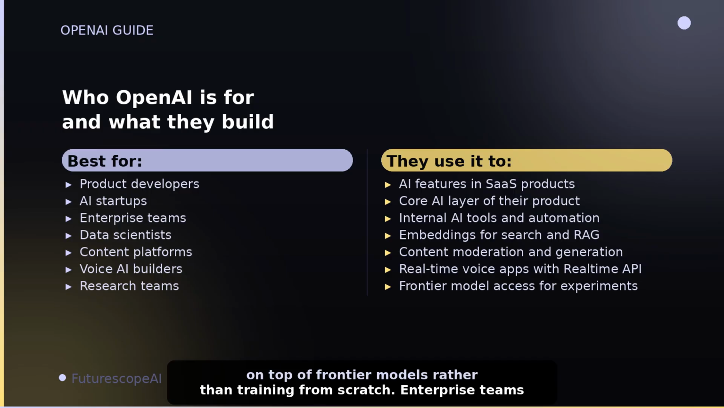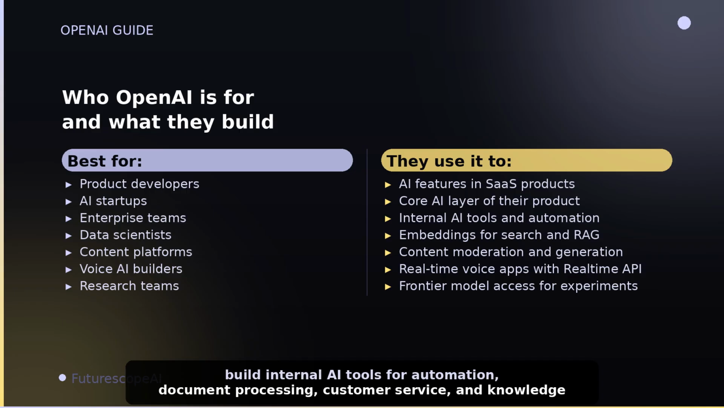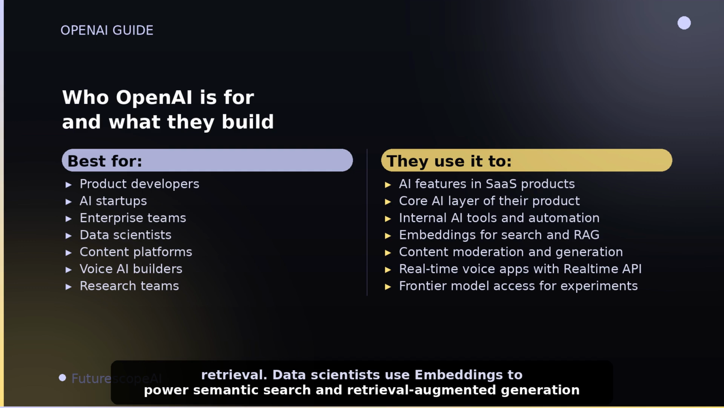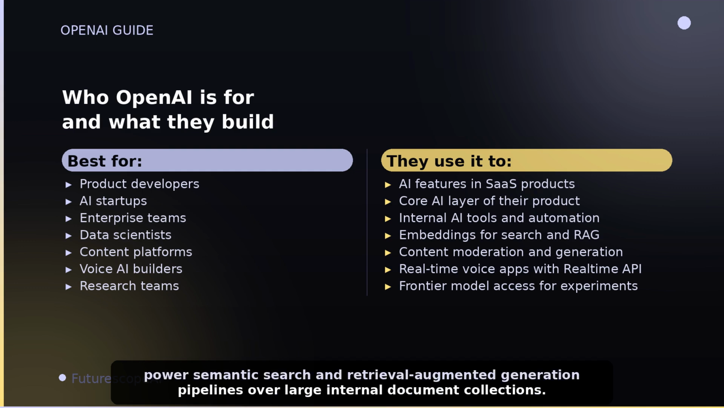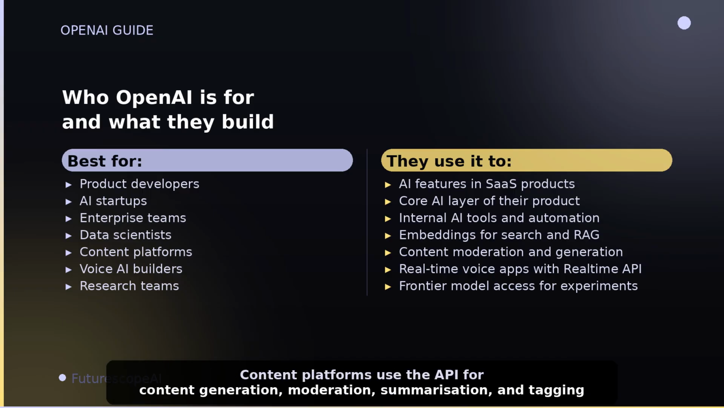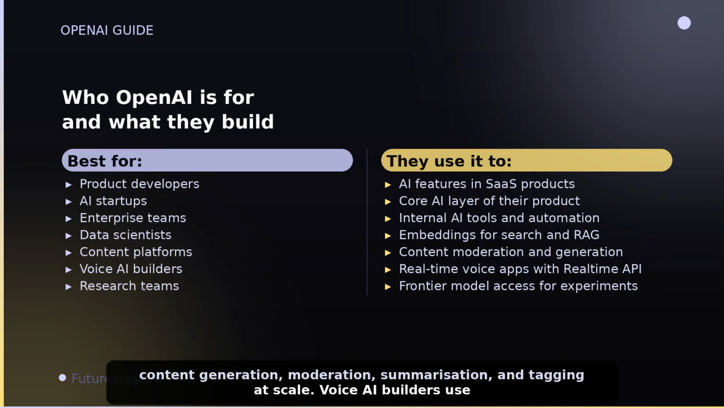Enterprise teams build internal AI tools for automation, document processing, customer service, and knowledge retrieval. Data scientists use embeddings to power semantic search and retrieval-augmented generation pipelines over large internal document collections. Content platforms use the API for content generation, moderation, summarization, and tagging at scale.